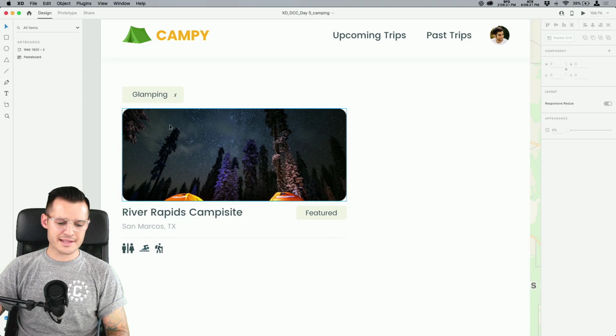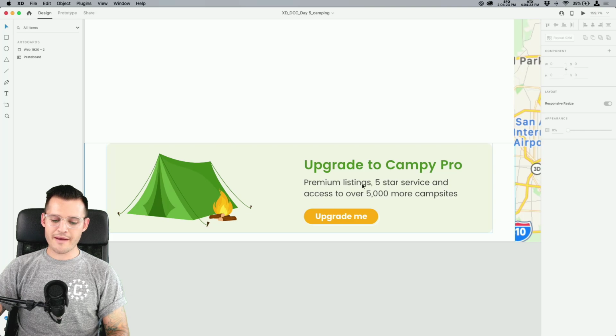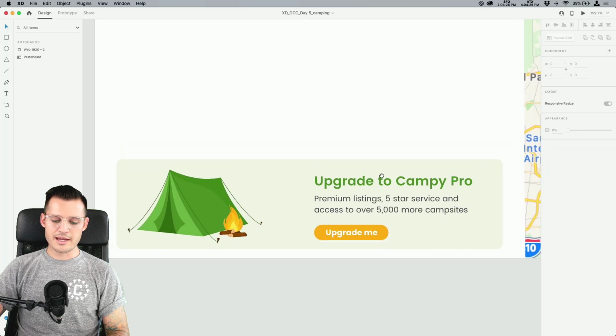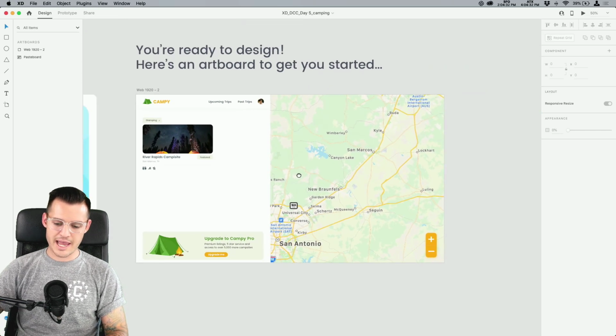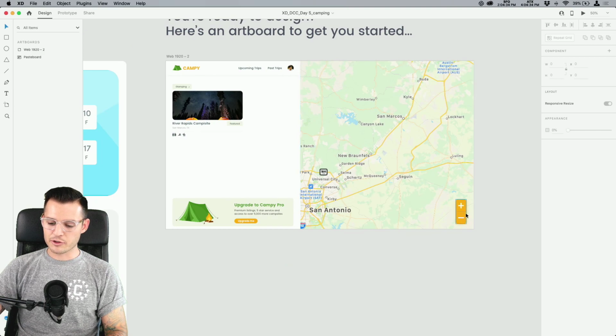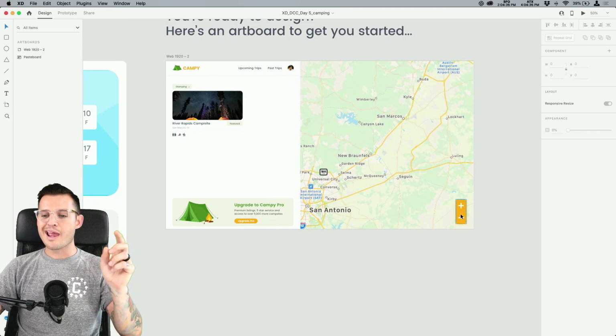Got a bunch of assets to build a card out of, and we have some sort of big banner down here that we might want to turn on or off. And then we have our giant map of Texas where I am located, and a little bit of a control to zoom in and zoom out.